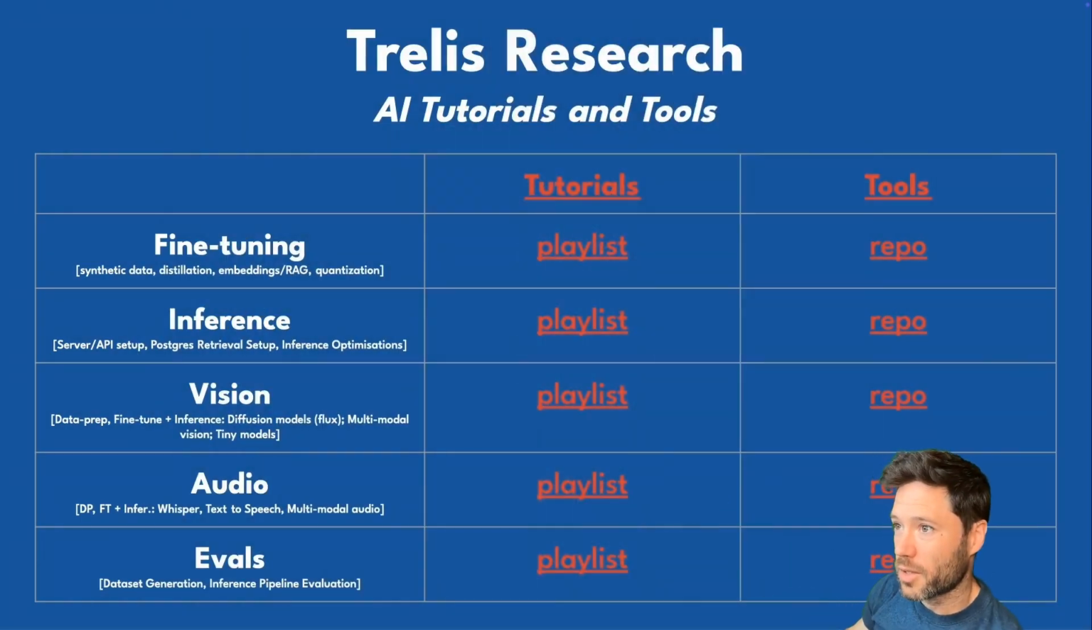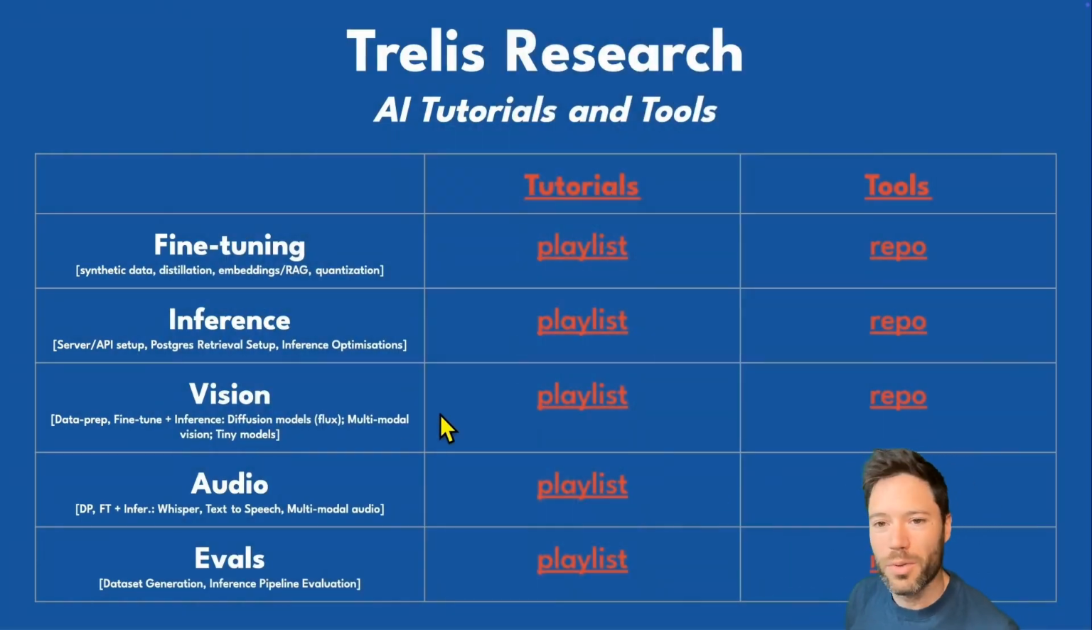What I hope to do here is explain what I plan to continue to support in terms of models and scripts, and also get your feedback on my thoughts for where I'm going with the content I'm going to create from here. Trelis Research is all about AI tutorials and tools. These are organized into 5 different categories now. So there's fine-tuning, inference, vision, audio, and evals.